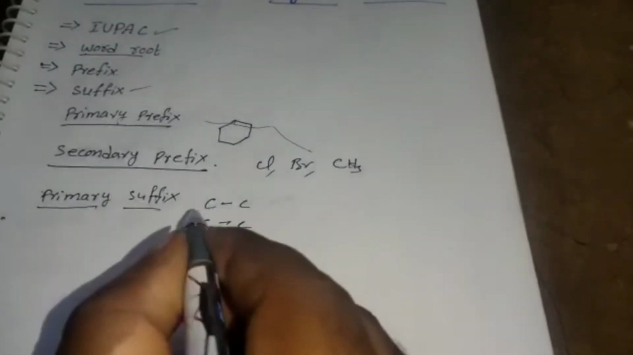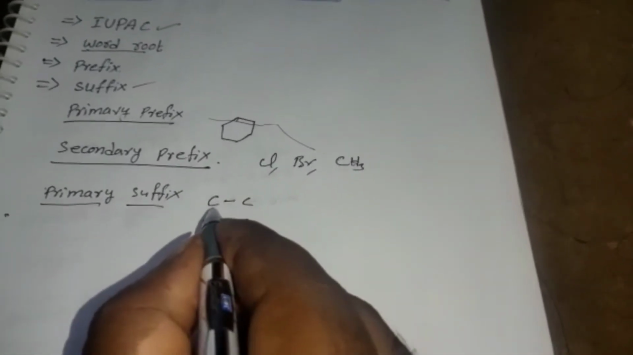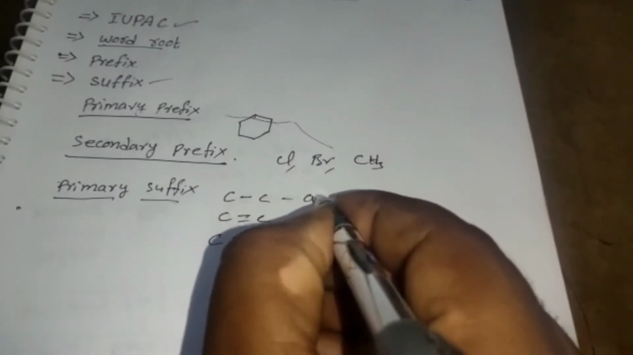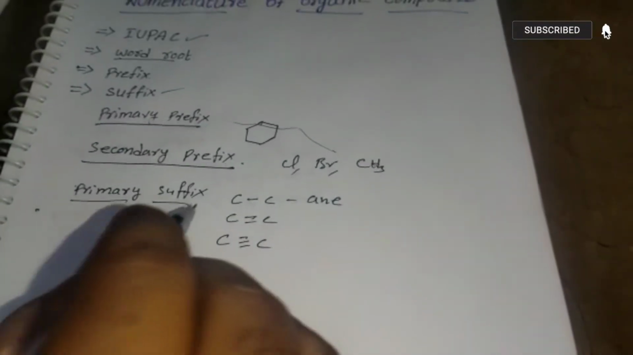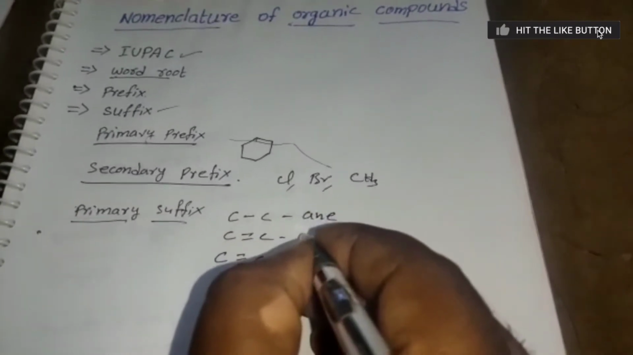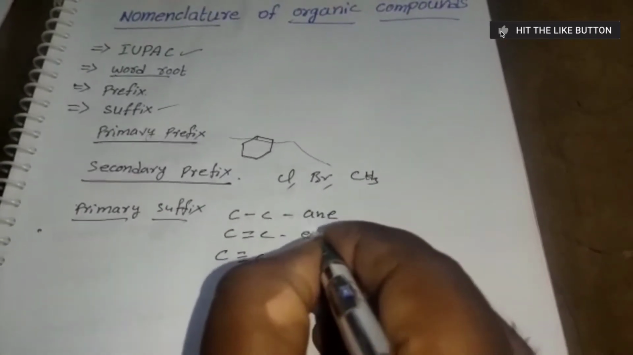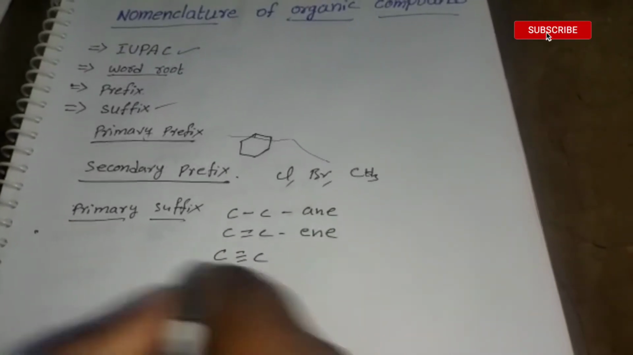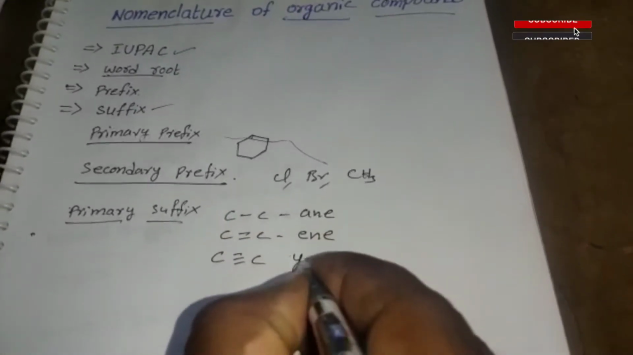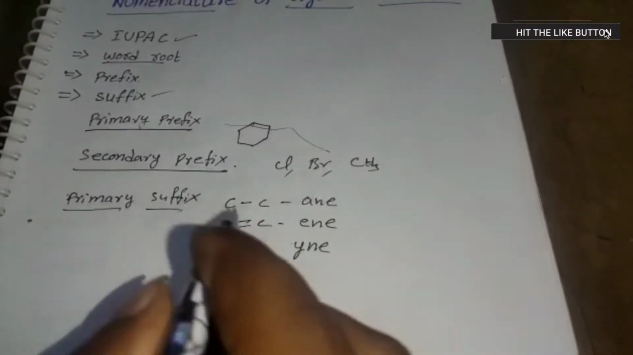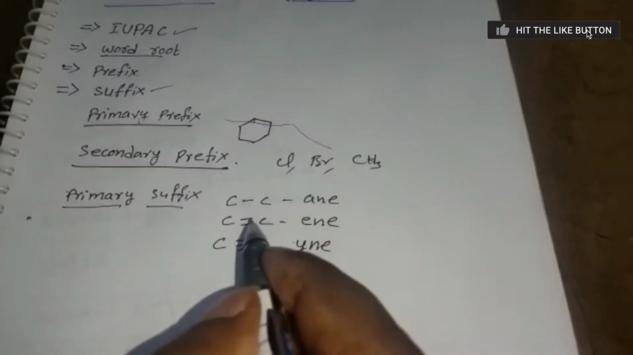In case the given compound has a single bond, then for the primary suffix we write "ane". In case between the carbon and carbon there is a double bond, then we write "ene". If between the carbon and carbon there is a triple bond, we write "yne". Okay students, the primary suffix mainly tells about the bonds between the carbon atoms.